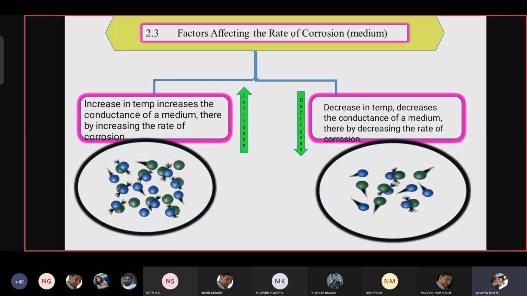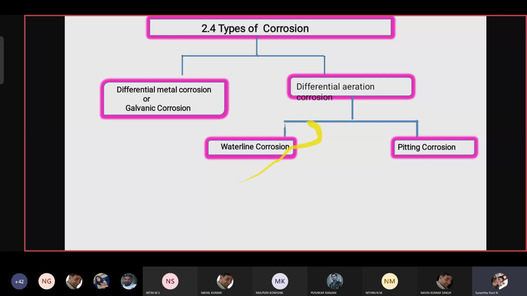So the next is types of corrosion. Four types are there, but in your syllabus you have only two types. First one is differential metal corrosion, and the second is differential aeration corrosion, which is again subclassified into waterline corrosion and pitting corrosion.